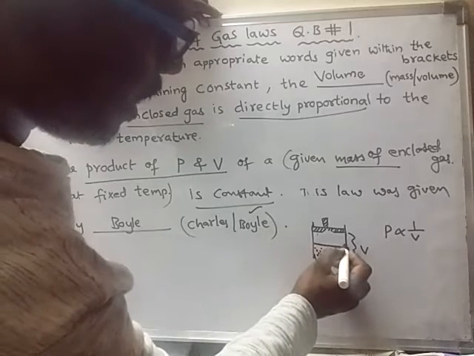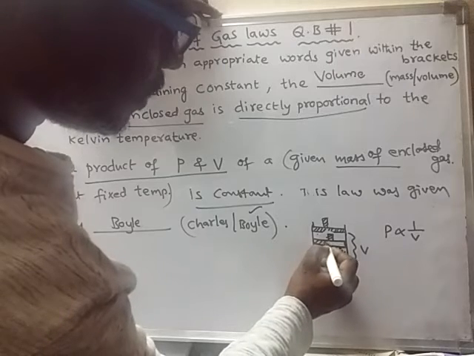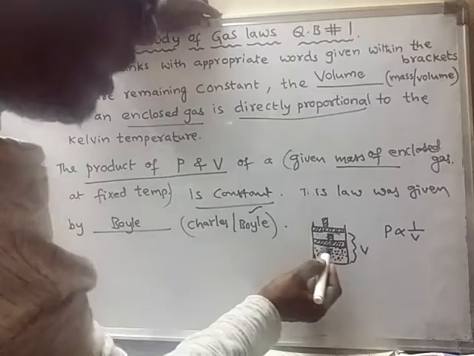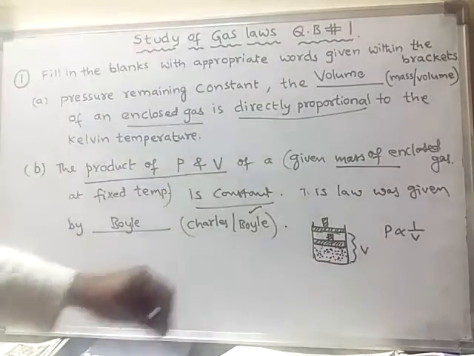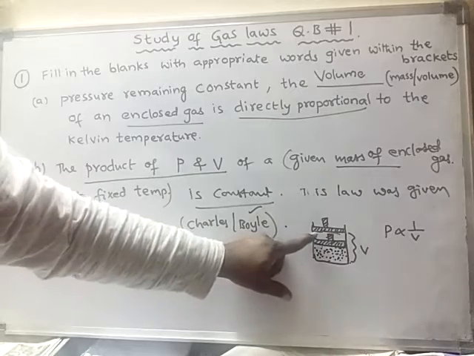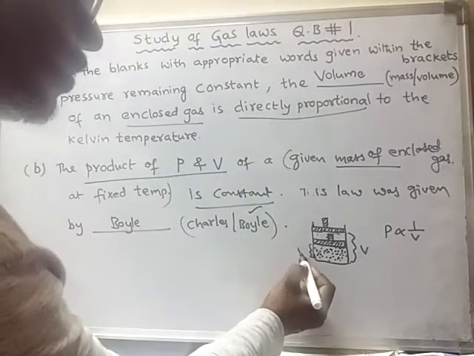Before that the piston was here, now the piston was moved here. The volume of the gas was this much before, and the new volume is only this much.